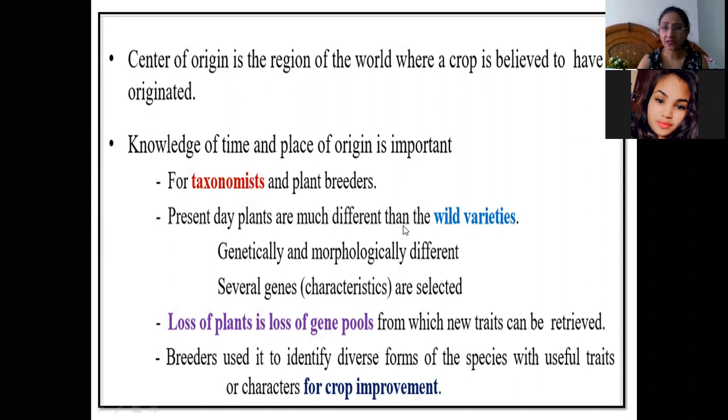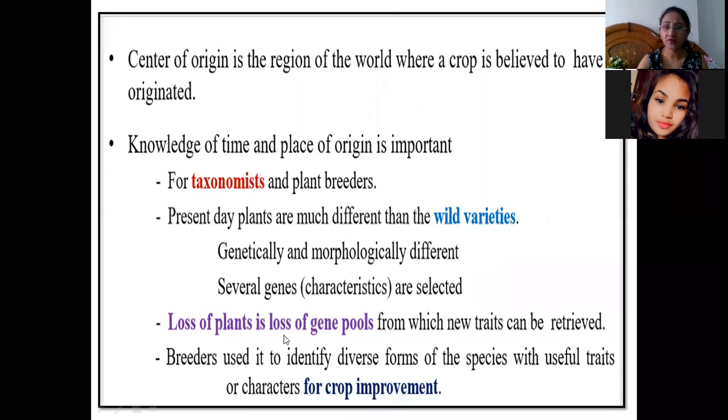Present day plants are much more different from the wild varieties. You will agree with me that most of the cultivated plants present today are different from their wild relatives, because a lot of natural selection and artificial selection has been done in them for getting desirable traits, so they are genetically and morphologically different. Several genes are selected.